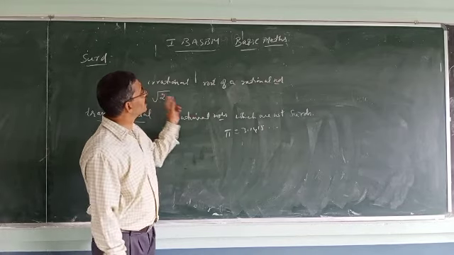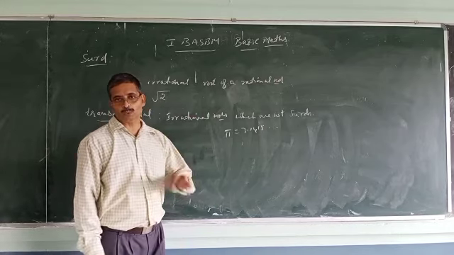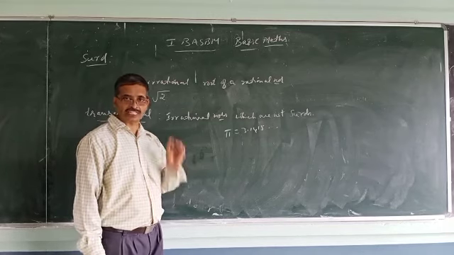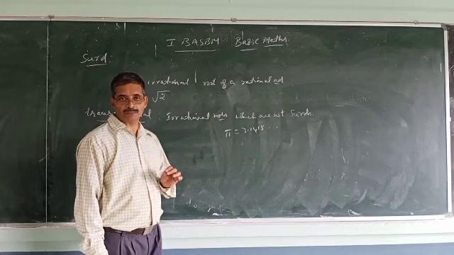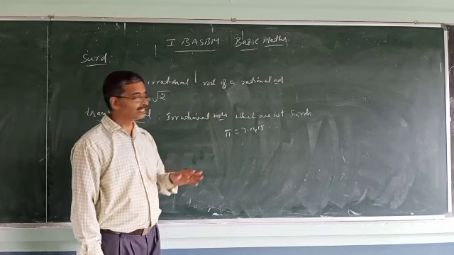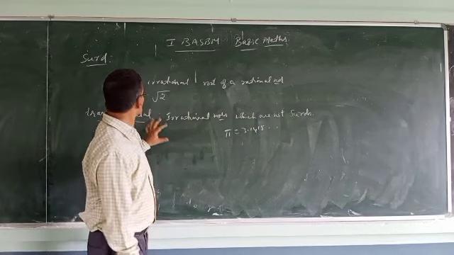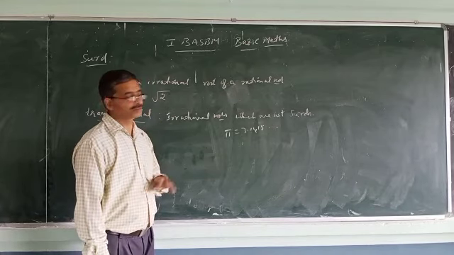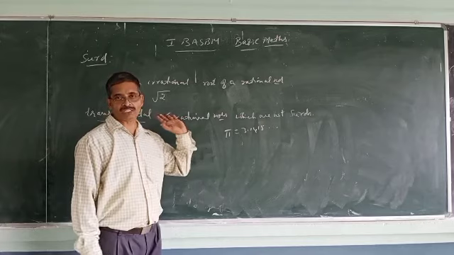Surd means an irrational root of a rational number, like root 2, root 3. So those irrational numbers which are not surds are called transcendental numbers. They are irrational numbers, but not surds. That's all.